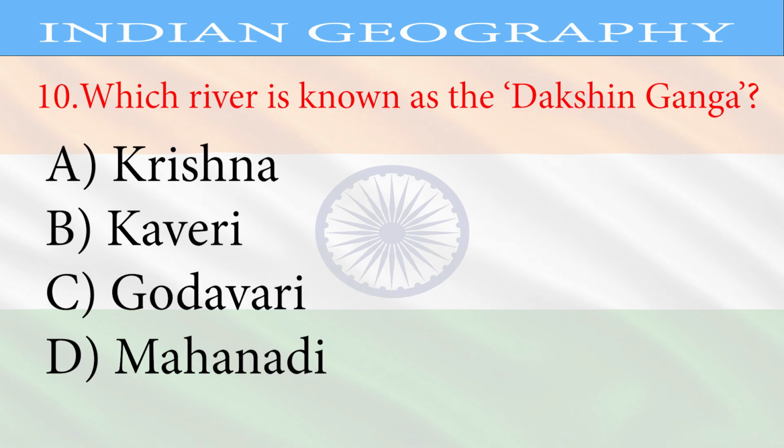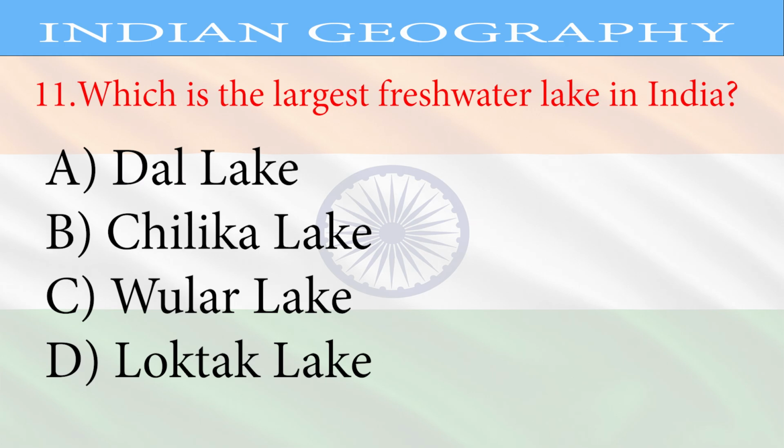Question 10. Which river is known as the Dakshin Ganga? A. Krishna, B. Kaveri, C. Godavari, D. Mahanadi. Correct answer, Godavari.